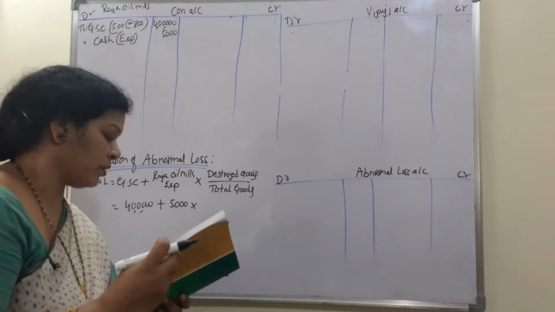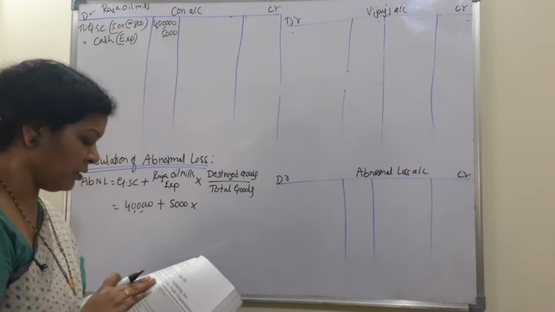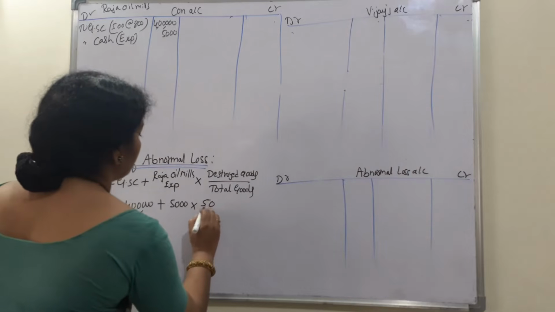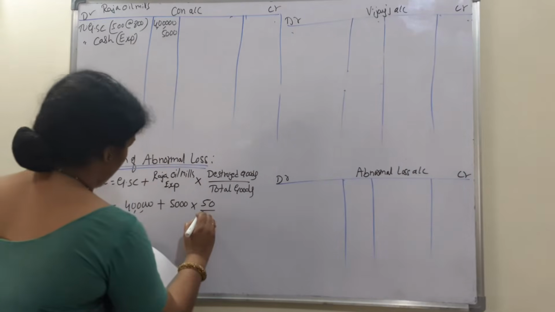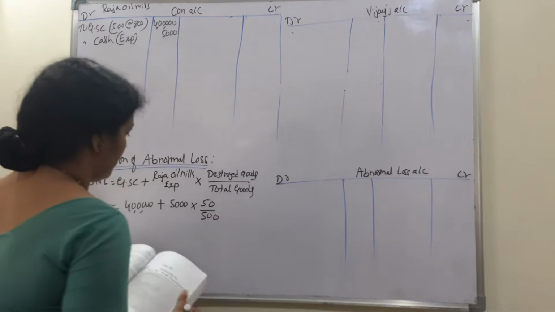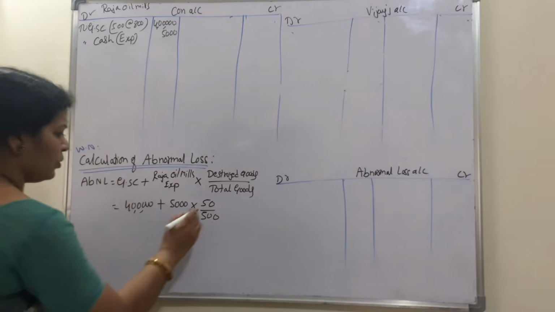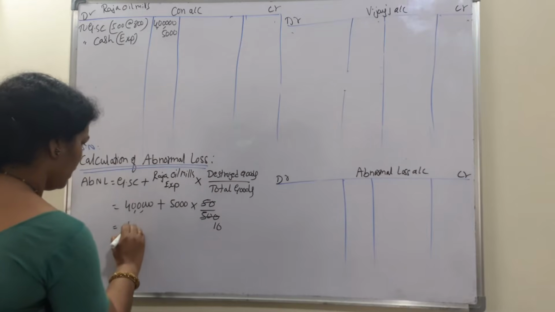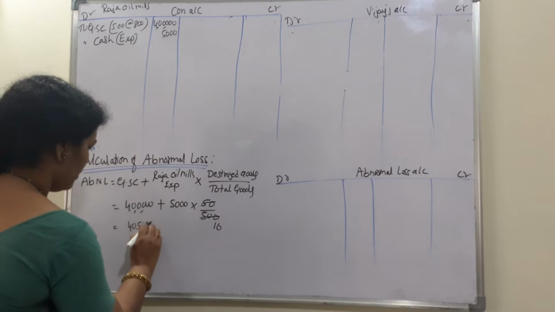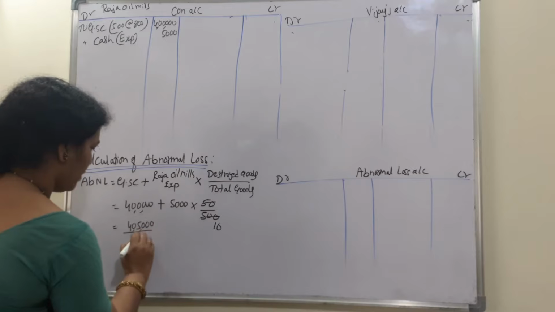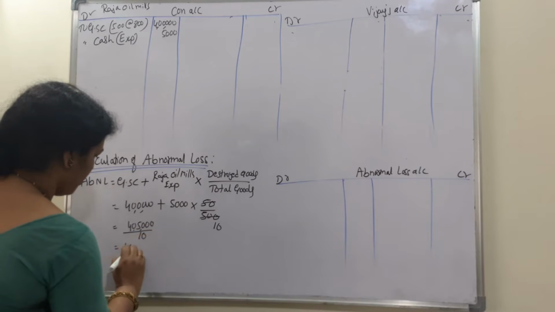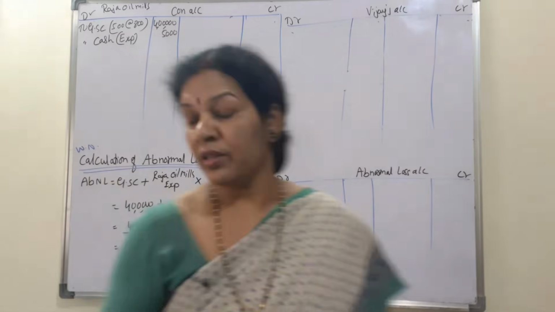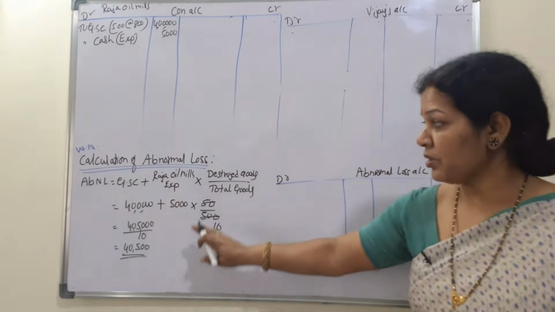How many goods are destroyed? 50 kgs were destroyed out of total goods 500. So this is one tenth. It means 4,05,000 divided by 10. 40,500 is the abnormal loss. You know the calculations, okay?